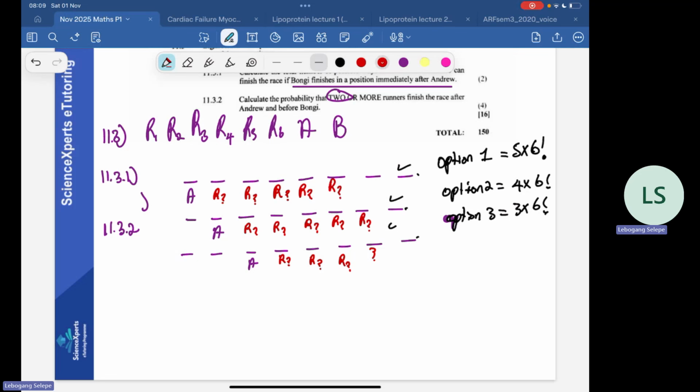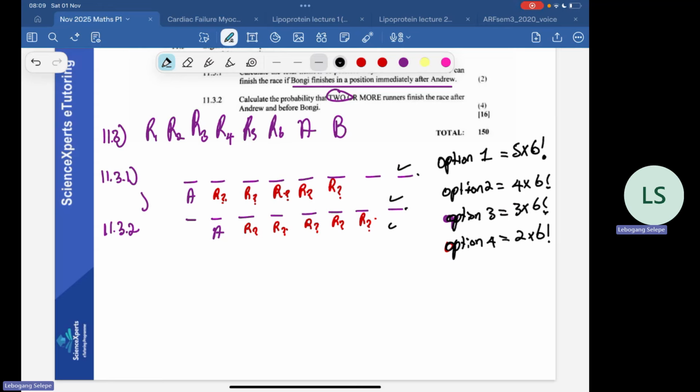Okay, 1, 2, 3, 4, 5. 1, 2, 3, 4. The 5th would have to be here. And now this one won't make sense, so we're going to have to take this line out. So this would actually be option number 4. We would have 2 times 6 factorial, right?